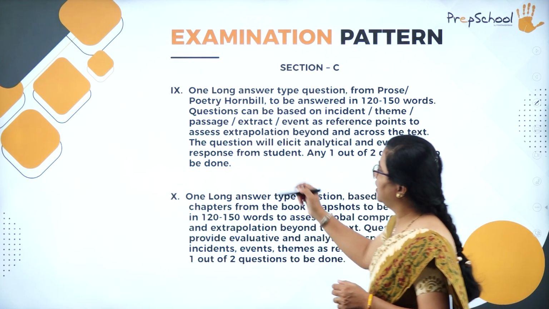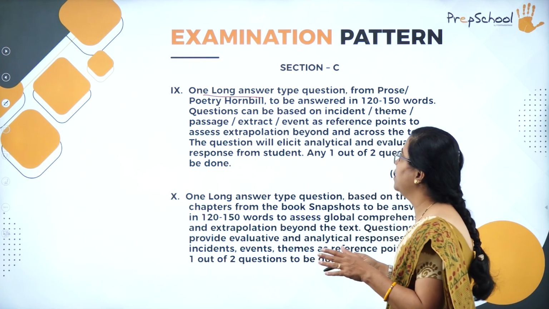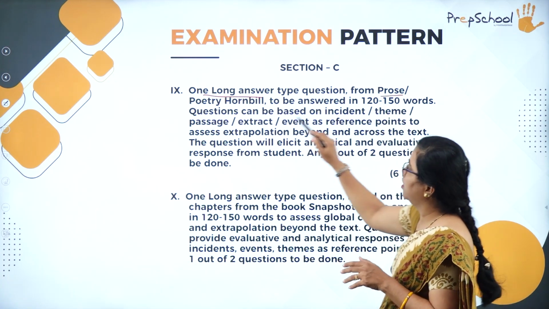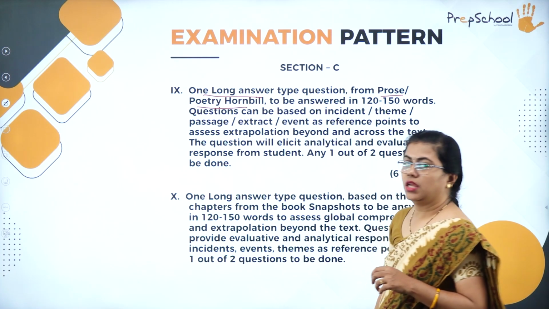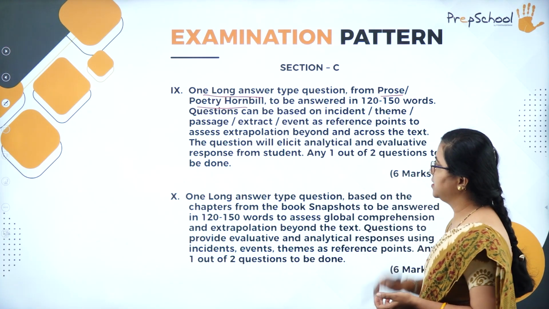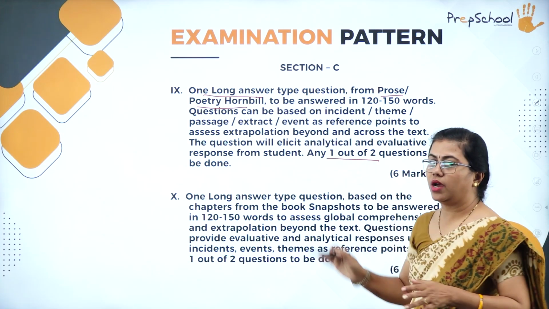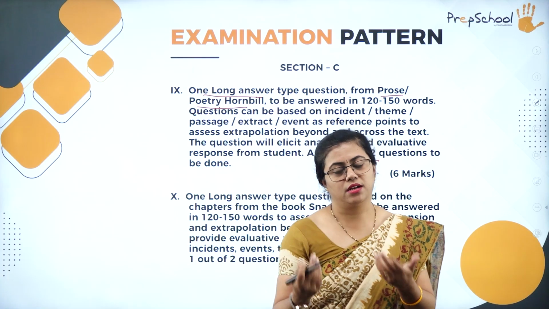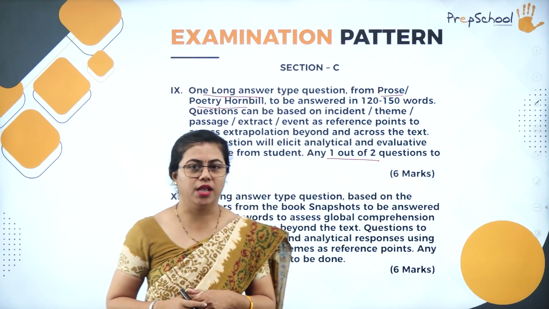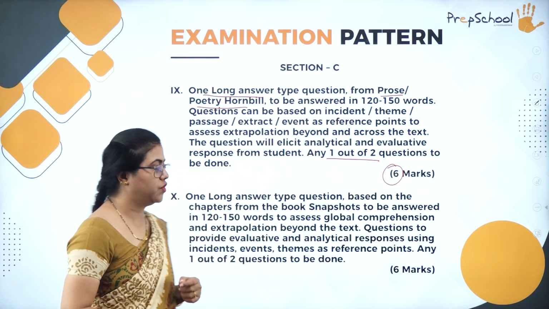Then you have one long answer. You need to answer one long answer only. This will be either from prose or poetry from Hornbill. It can be a passage extract or it can be a poetry extract, and you will be asked a question. So based on the question, you need to answer it. Any 2 will be given. You need to answer any one. You can choose either prose or poem, and this is for 6 marks.